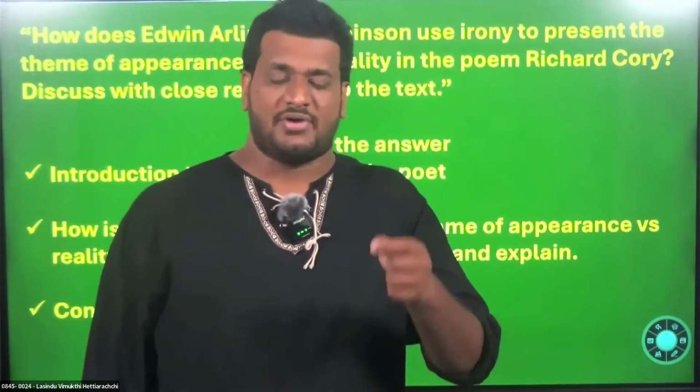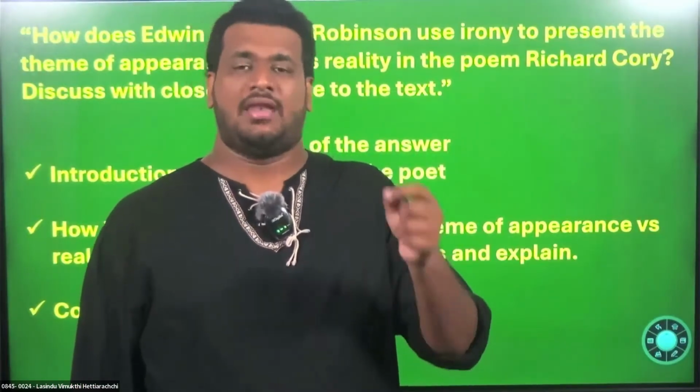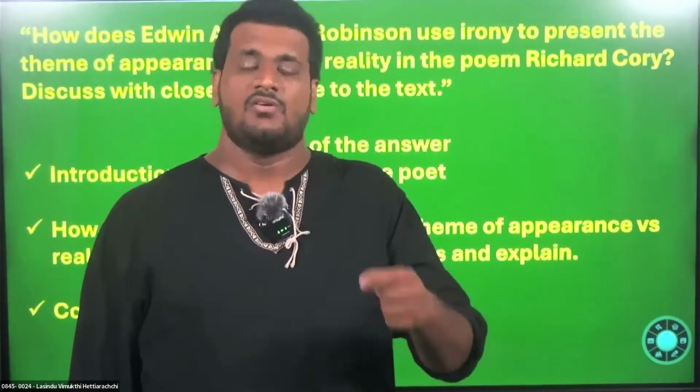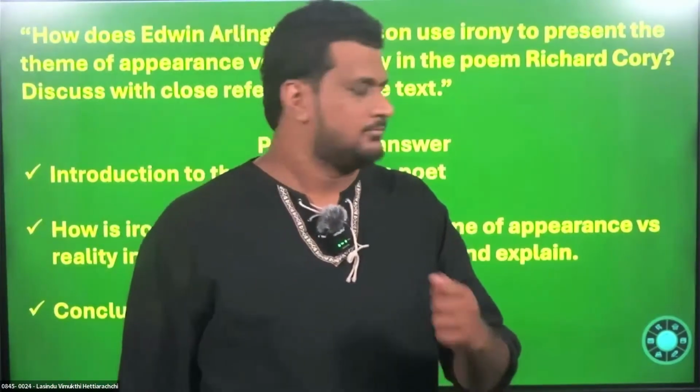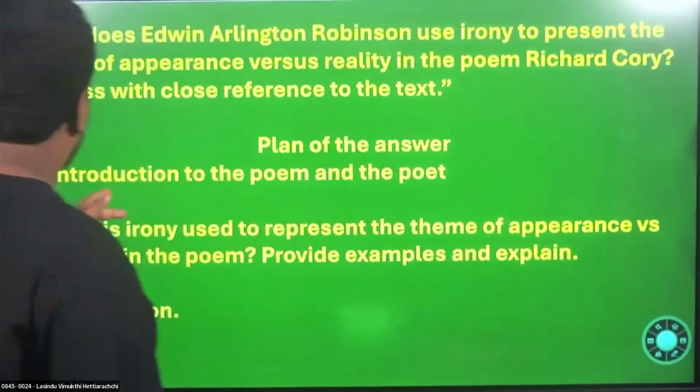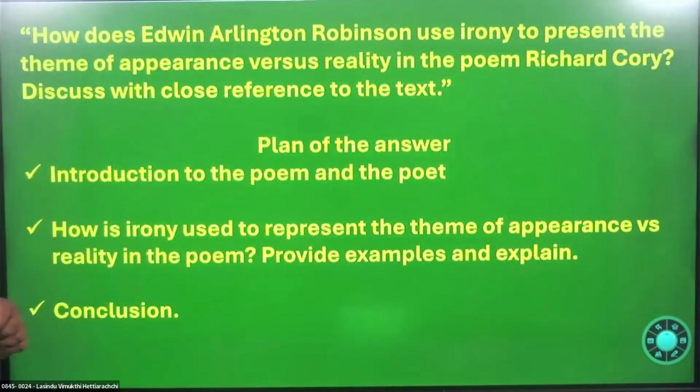First and foremost, we will try to understand what the question is, and after that we will have a plan of what to write, and then we will move on to the answer. Right, okay. So let's pay our attention to the question. I hope you guys can see the screen. How does Edwin Arlington Robinson use irony to present the theme of appearance versus reality in the poem Richard Cory? Discuss with close reference to the text.